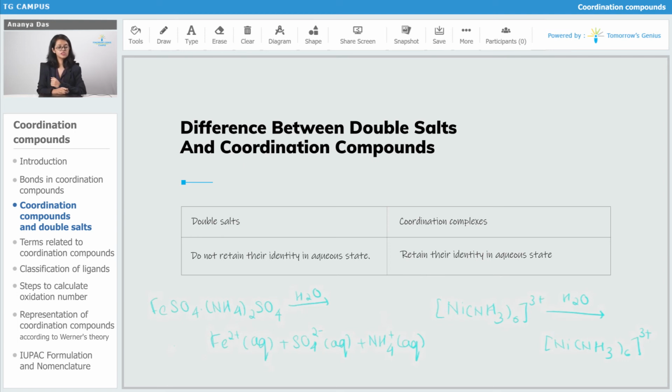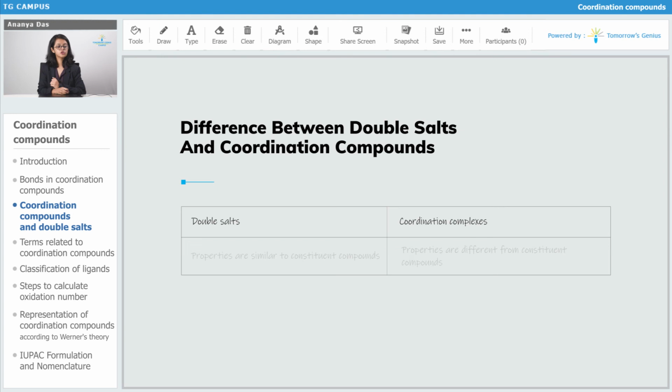There are more differences between double salts and coordination complex. In double salts, the properties are similar to that of the constituent compounds. When we talk about Mohr's salt, as I told you, it is formed by the combination of FeSO4 and (NH4)2SO4. The Mohr's salt which is so formed has the same properties as FeSO4 and (NH4)2SO4 have individually.